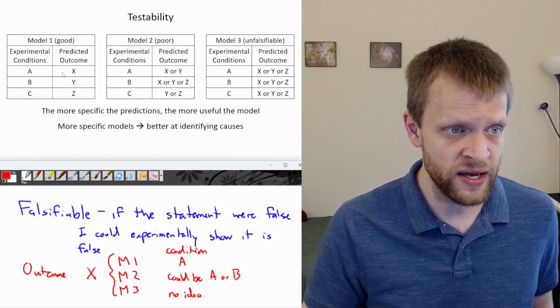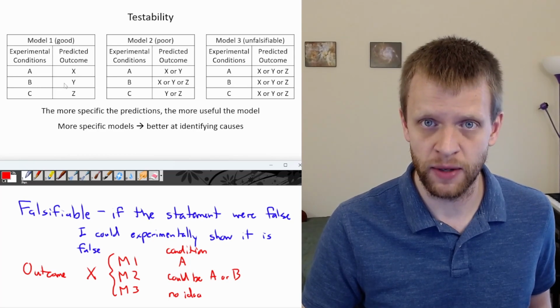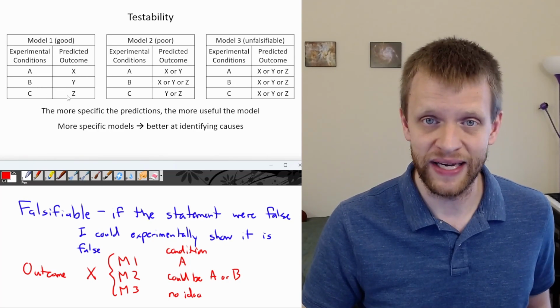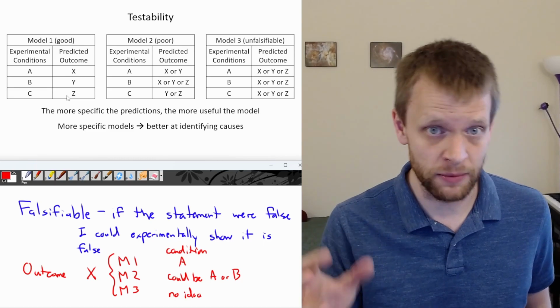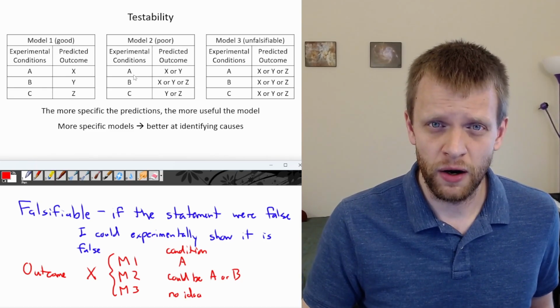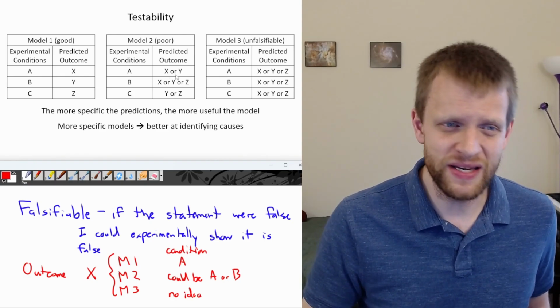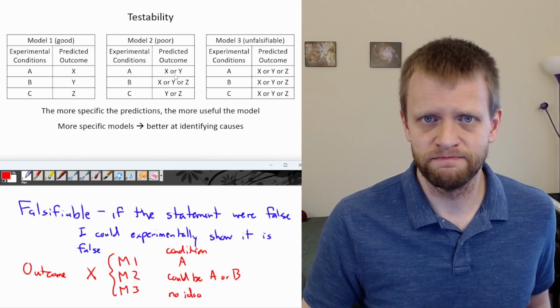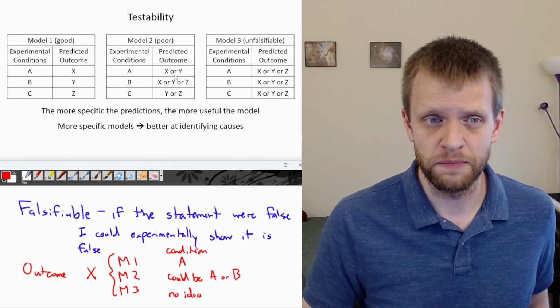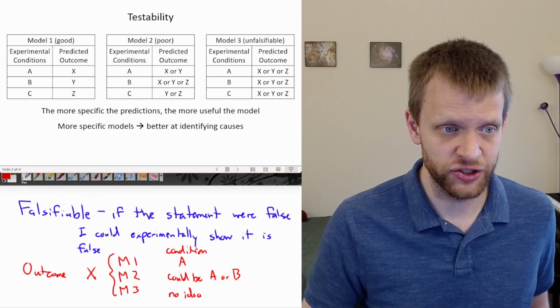If you do A, you will get an outcome X. If you do B, you will get an outcome Y. If you do C, you will get an outcome Z. But these other models are much less falsifiable. A, well, it could be X or Y. We don't know which one of those outcomes it's going to be, so it's harder to falsify because it's less of a specific prediction.